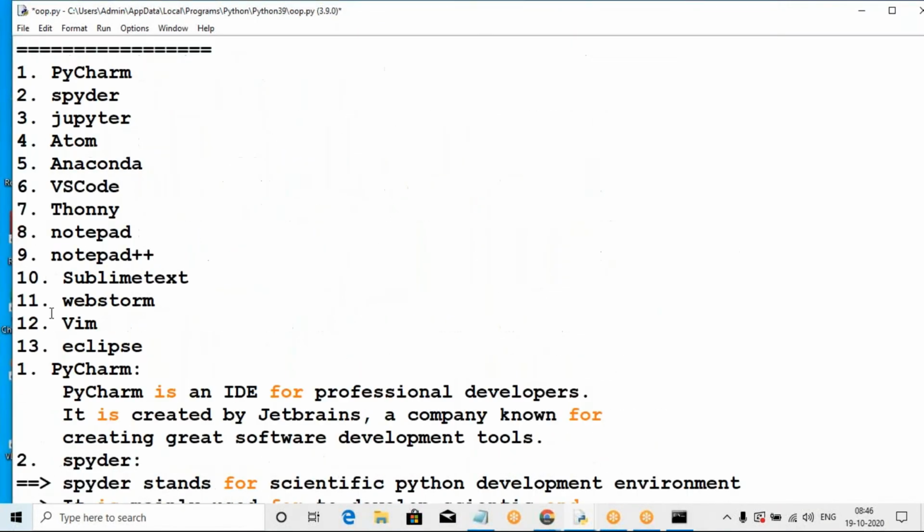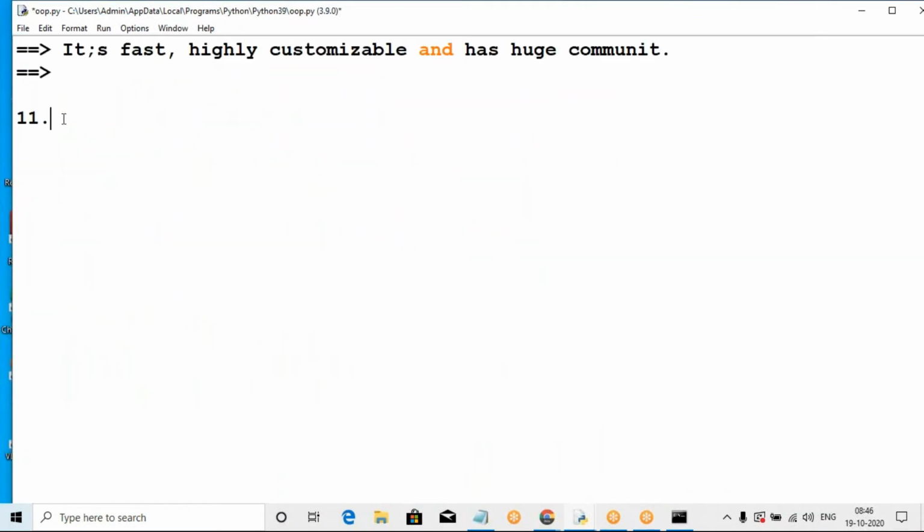The 11th one is WebStorm. WebStorm is also developed by the JetBrains company.